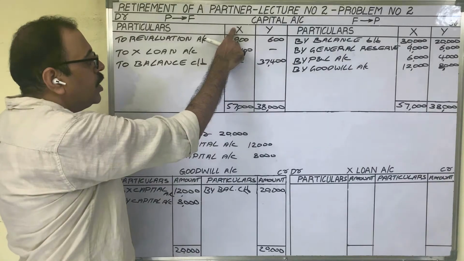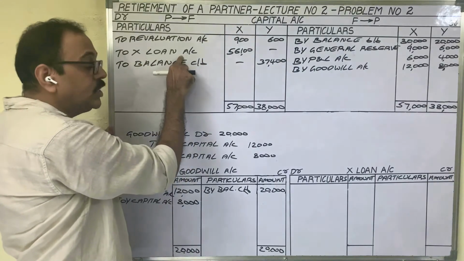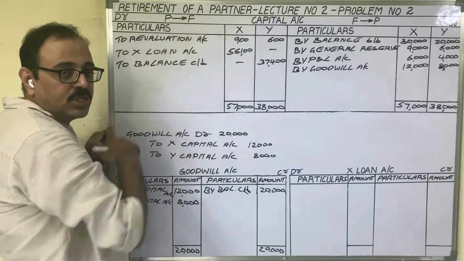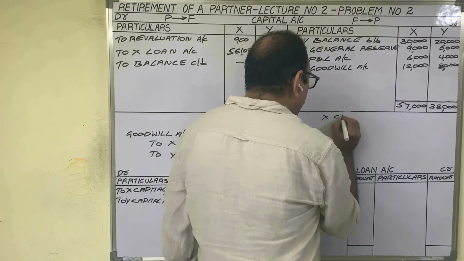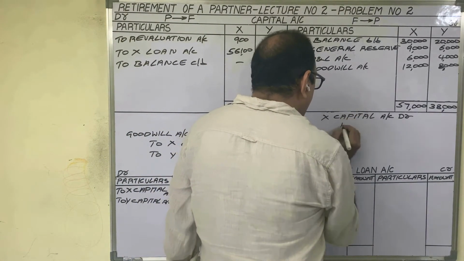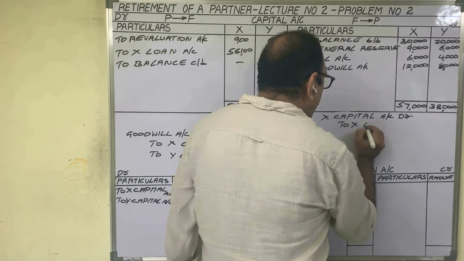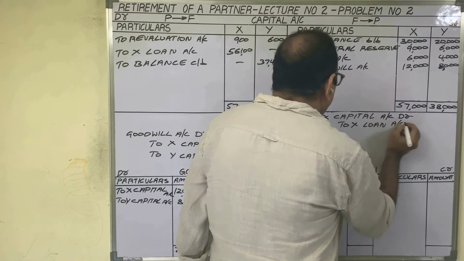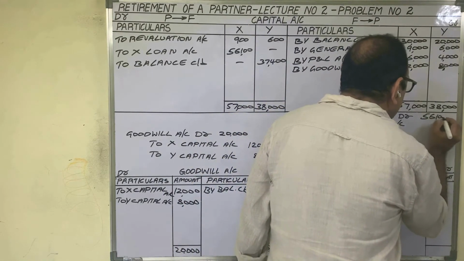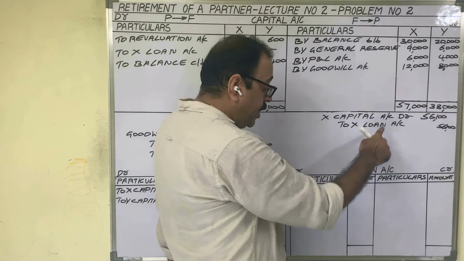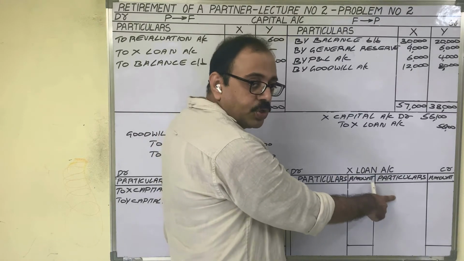In X capital account debit side we wrote to X loan. If you want to post like this, in journal entry X capital account should be debited and X loan account should be credited. Amount is 56,100 rupees. As X loan is credited, in X loan account credit side we should post.